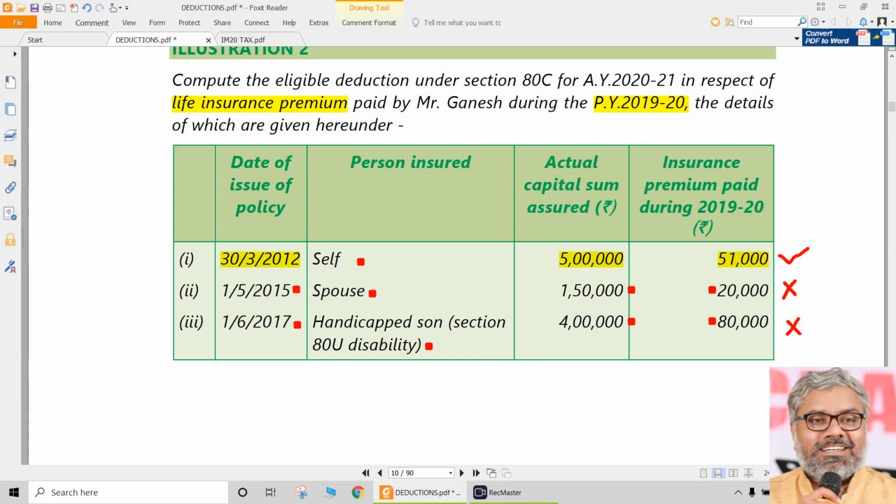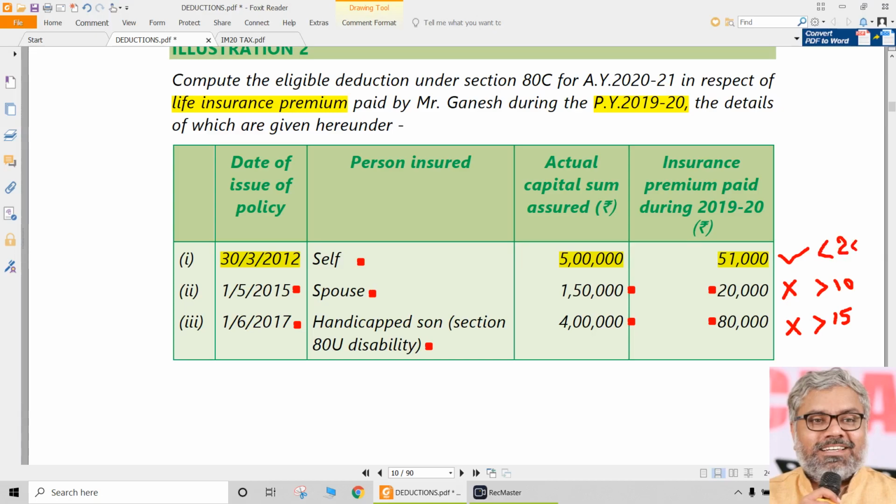Why? Because now it has exceeded 15%. This one was more than 10%, so it was not eligible. This was more than 15%, hence this is also not eligible. Only one is eligible, that is the first one, which is less than 20%, because of which it is eligible.